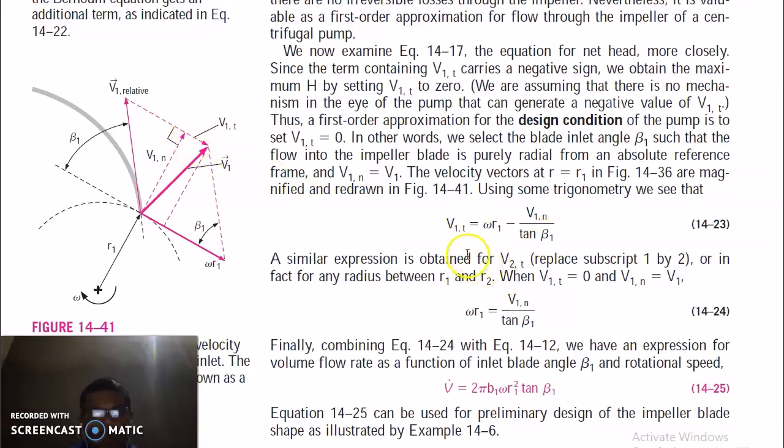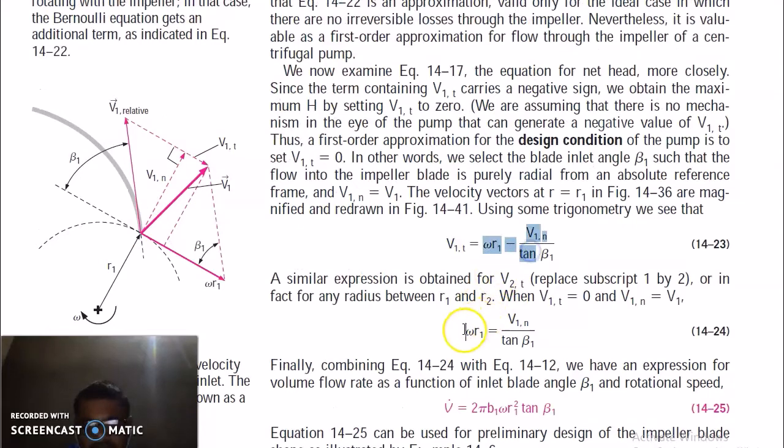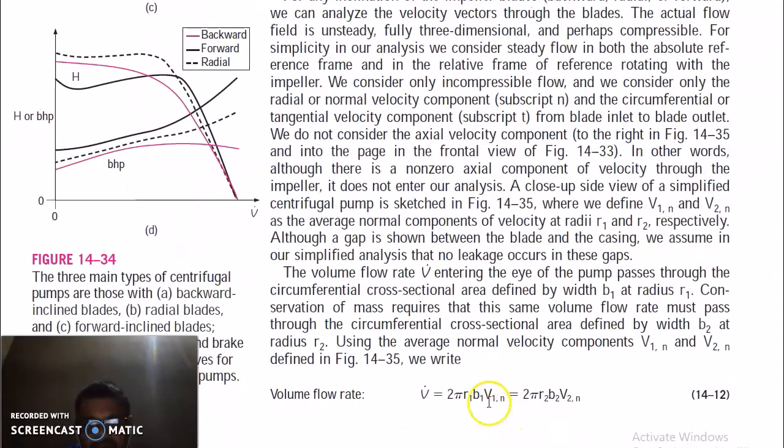So now when V1t is 0, in that case V1 and V1n become equal, these two vectors become equal. Now equate this to 0, and we will get this relation between omega R1 and this. And now replace this omega R1 in the volume flow rate. So replace in this, and you will get the volume flow rate.